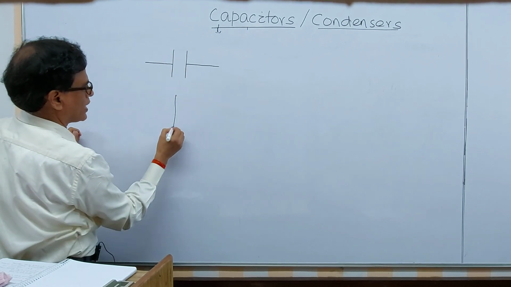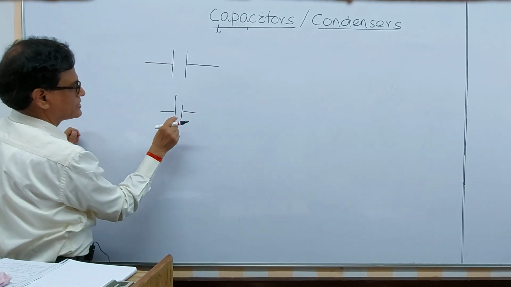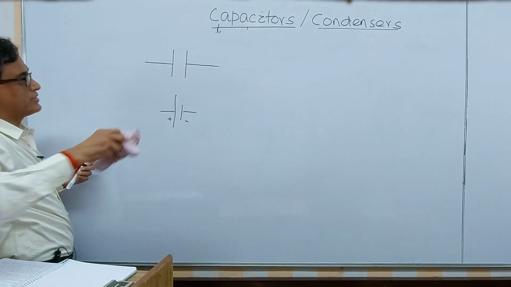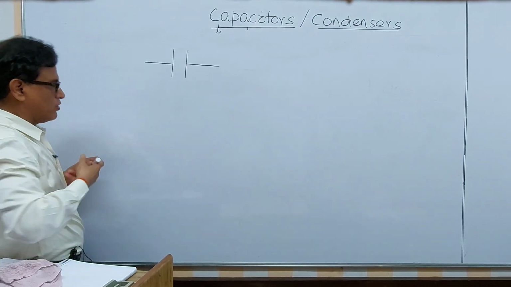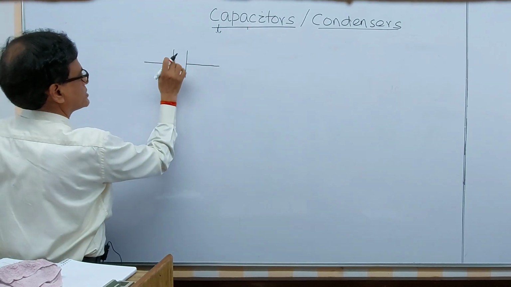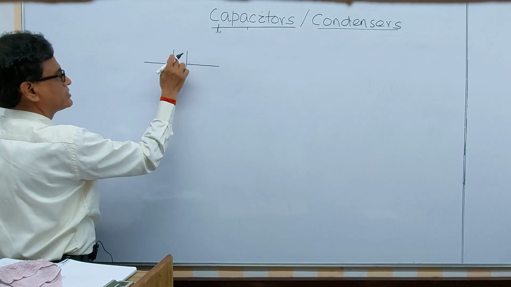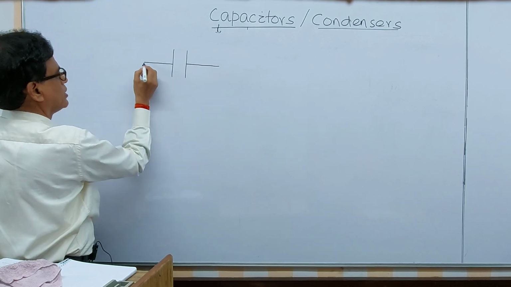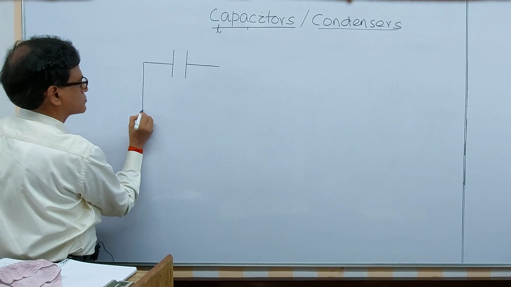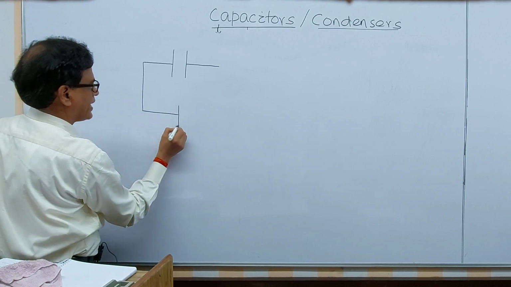See, if you make one line large and one line small, this is a cell or battery. But here, two lines are parallel. Now, what is the function of this one? How can it store the charge? This is a metal plate, this is a metal plate, and in between is an insulator. Now, you can connect a cell across it.